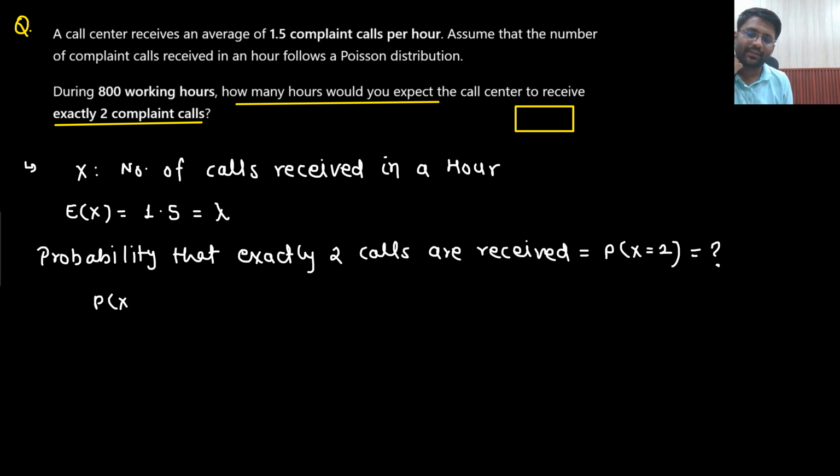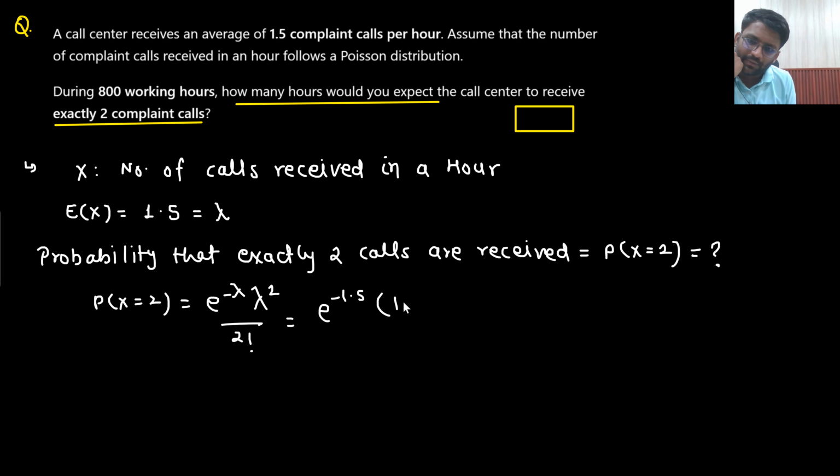That would be equal to e to the power minus lambda, lambda to the power 2 divided by 2 factorial. E to the power minus 1.5, 1.5 to the power 2 divided by 2 factorial. So 1.5 squared divided by 2 multiplied by e to the power minus 1.5. So the answer is 0.251. This is the answer that you are getting.